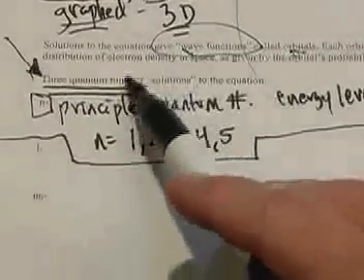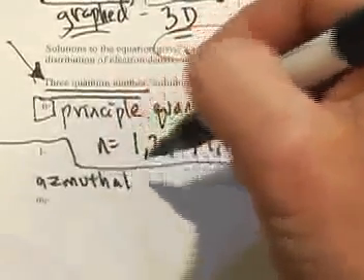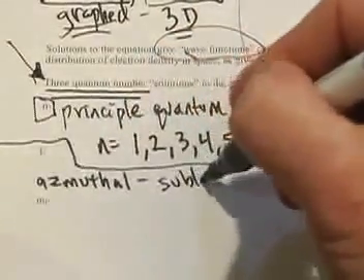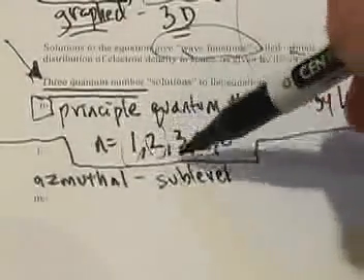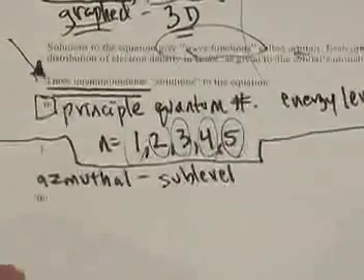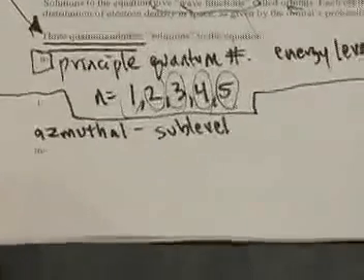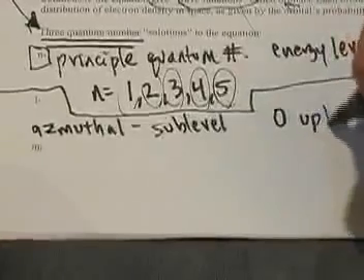The second quantum number that came about as a result of these equations is called the azimuthal quantum number. Some people call it the sublevel quantum number because azimuthal, A-Z-M-U-T-H-A-L, is hard to say. The sublevel quantum number says inside each one of these energy levels there are various substations, or sublevels, as well. And these sublevels have numbers. These numbers go from 0 up to n minus 1.